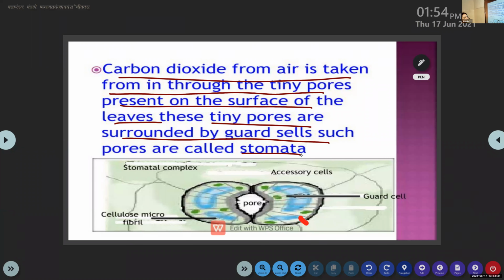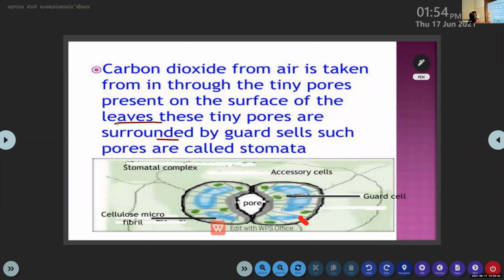Stomata are the tiny pores or the small holes present on the surface of the leaves. What do you mean by stomata? Stomata are the tiny pores or small holes on the surface of the leaves. It is surrounded by which type of cell? Guard cells. How is it pronounced? G-U-A-R-D. Guard cells.